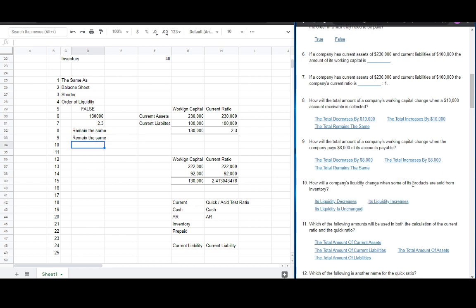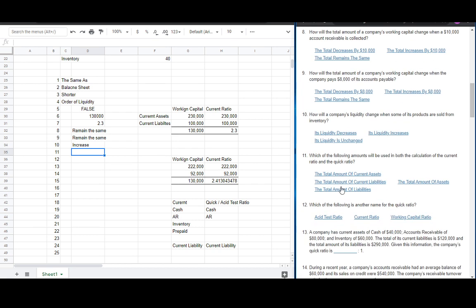And now, number 10, how will a company's liquidity change when some of its products are sold from inventory? The liquidity increases because the products are less liquid than cash.